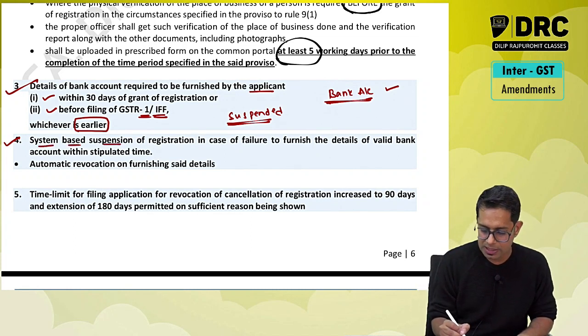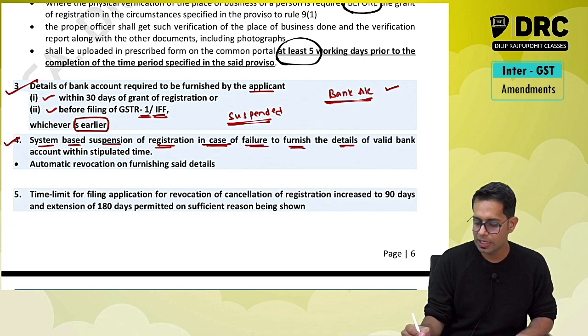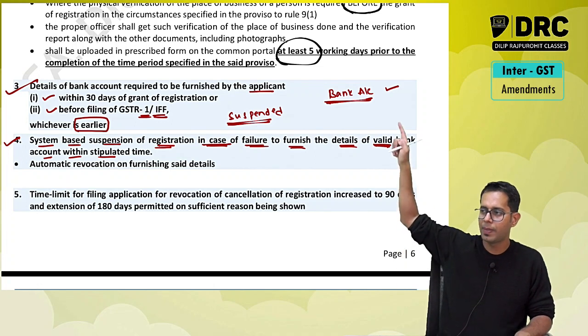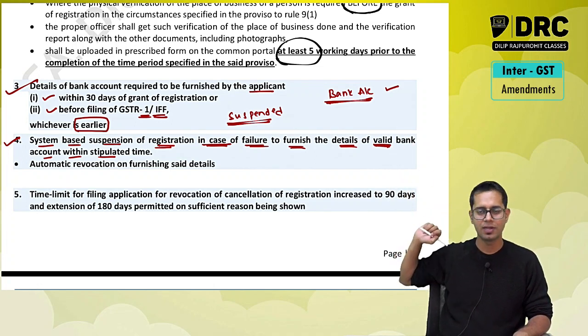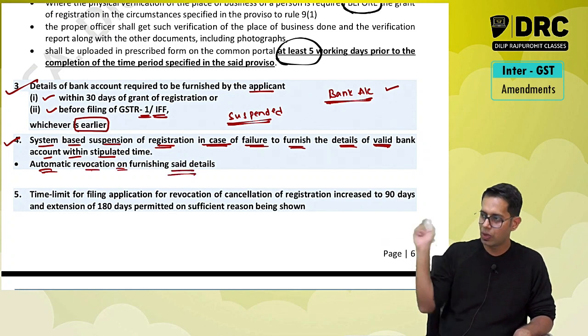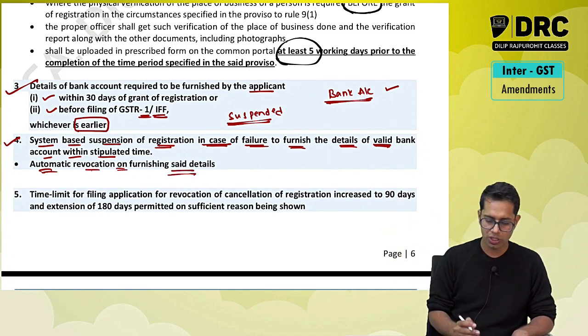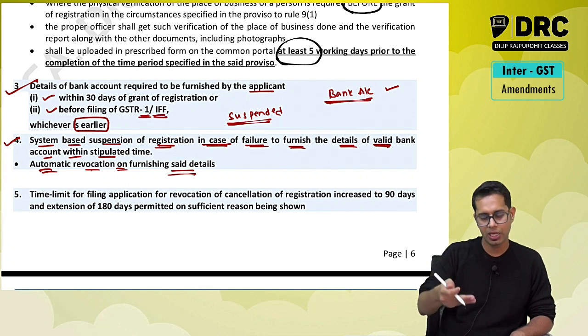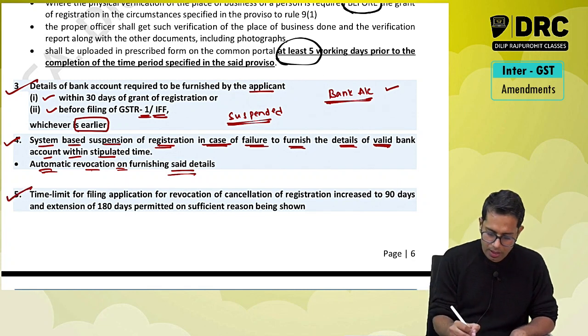So, system based suspension of registration in case of failure to furnish the details of a valid account within the time limit. If you don't upload the bank account details within the above time limit, then your registration will be suspended. Automatic revocation on furnishing the said details. Once you submit, your suspension will be taken back. Whatever suspension was there, that will be taken back.